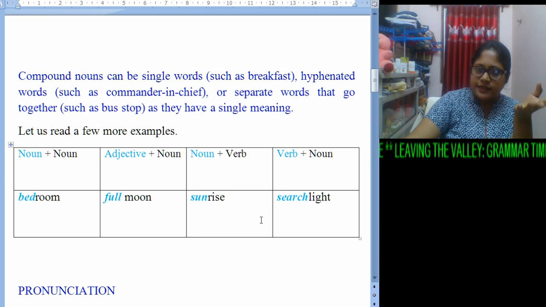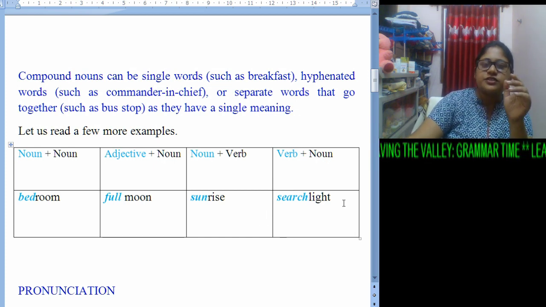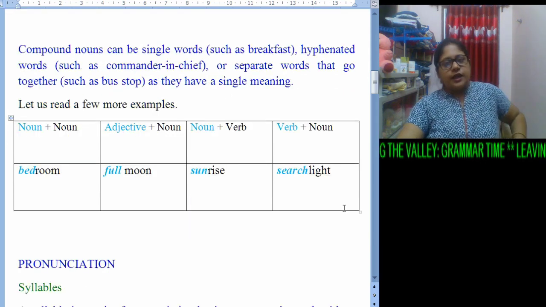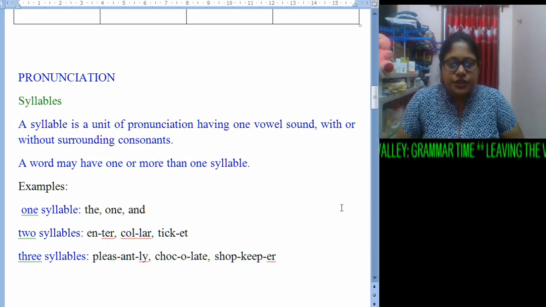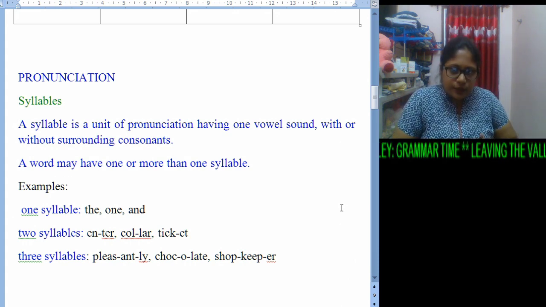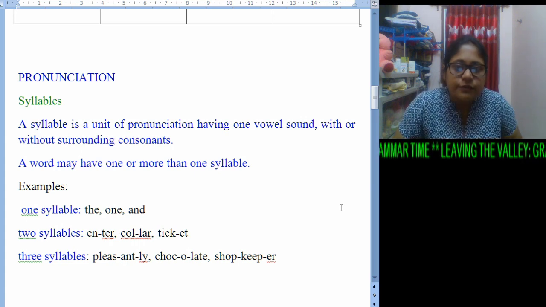Noun and verb, that is sunrise. Next comes verb plus noun, that is searchlight. Okay, now the last section, that is pronunciation. Now, how to pronounce, how to utter a word. There we will find syllable.